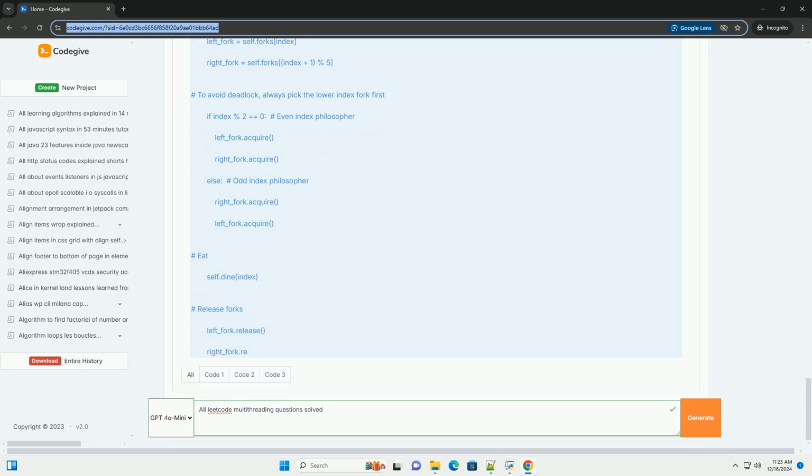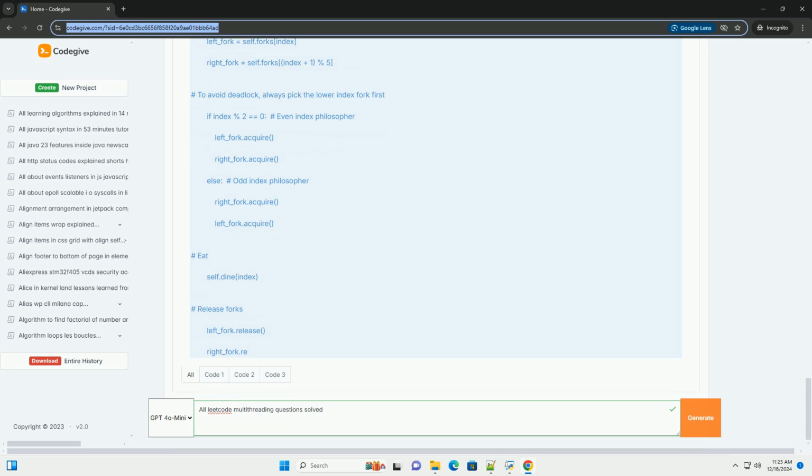Else, odd index philosopher: right_fork.acquire(), left_fork.acquire(). Eat: self.dine(index). Release forks: left_fork.release(), right_fork.release().